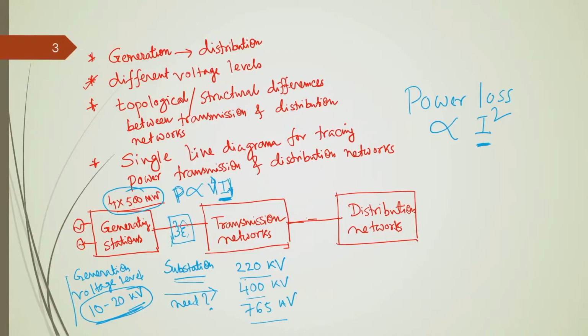Now, the question is, after transmitting this power at a higher voltage level, we need to again downgrade the voltage level. So, sometimes the transmission network is directly connected to the distribution networks, or there again exists an intermediate block which we call the sub transmission network, whose voltage level is a little less than the transmission network voltage level.